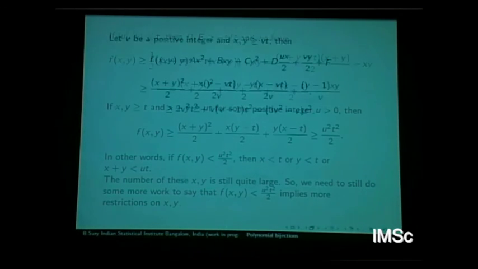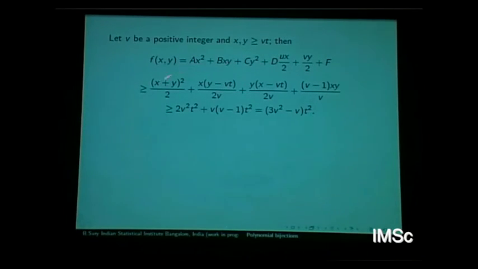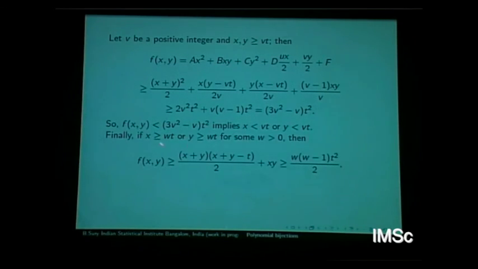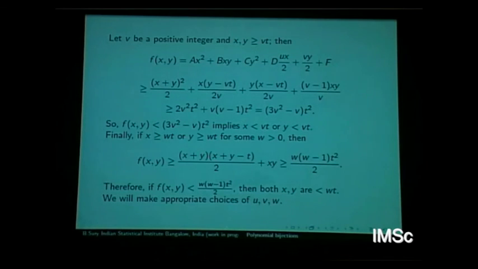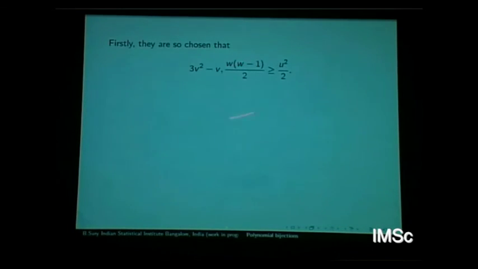So you go to the next level: you take this when both x and y are bigger than or equal to some constant times t, then you get a bound of this form. So you have to take three types of cases. In case this is contradictory, you have both x and y less than v of t. The third and final one is if x is bigger than or equal to w t, or y is bigger than or equal to w t, then this kind of bound you get. Now all the three bounds you have to play together. You want to choose so that the second bound and third bound are bigger than or equal to the first bound.